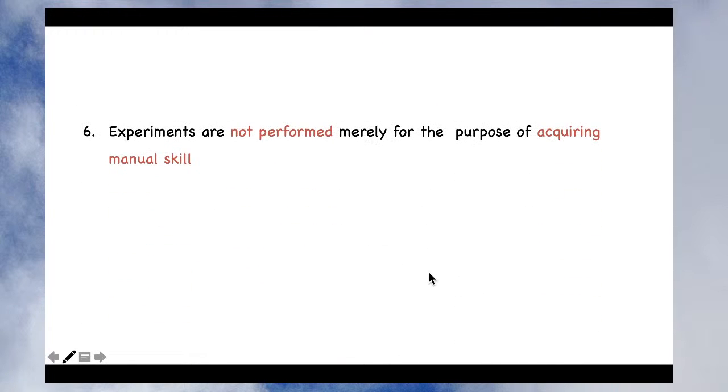Let's see the next objective of the IAEC, that is the sixth objective. Experiments are not performed merely for the purpose of acquiring manual skill. For example, if you want to learn bioassay, then you are not eligible to conduct the experiment, because you want to do the experiment just for learning. For learning you cannot actually do the experiment. That is the reason that even in your second year practicals and final year practicals, many practicals are kept for demonstration. Why? Because you cannot perform the experiment merely for the purpose of acquiring manual skill.